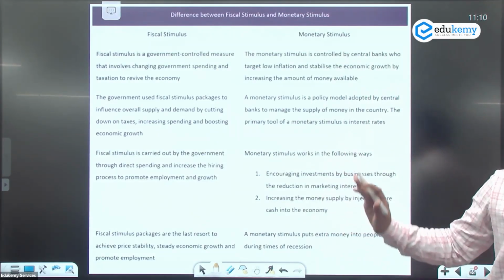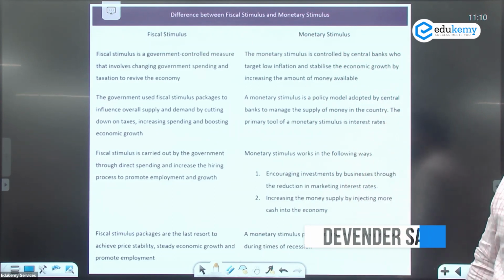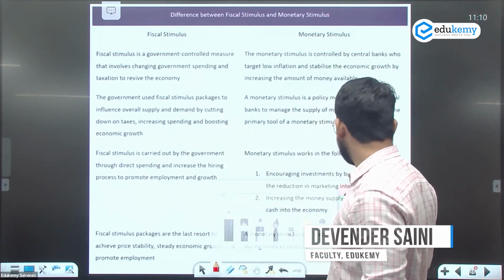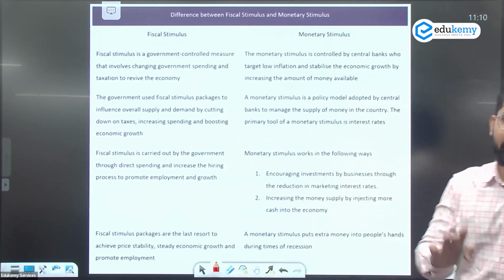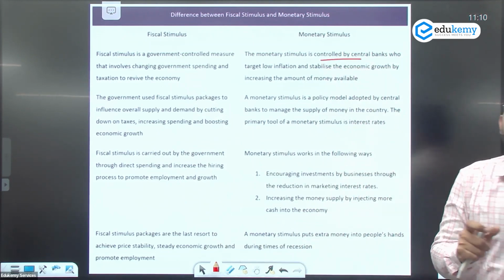difference between the fiscal stimulus and the monetary stimulus. So let's see some of the major differences between the stimulus. Fiscal stimulus is a government controlled one. Everybody knows if there is any fiscal policy, that will be by the government of India only. The monetary stimulus is controlled by the Reserve Bank of India, or we can say the central bank of any country.